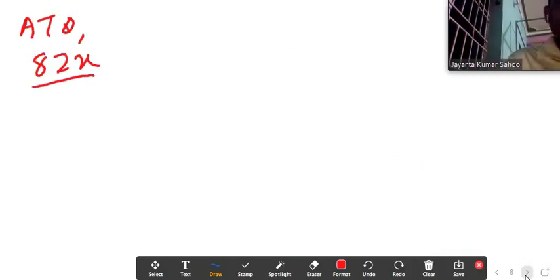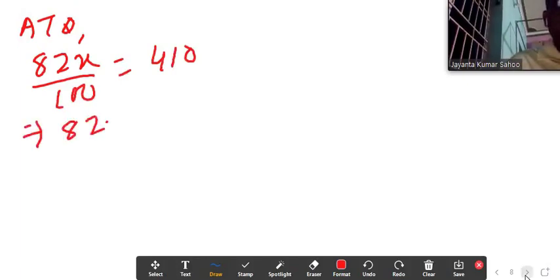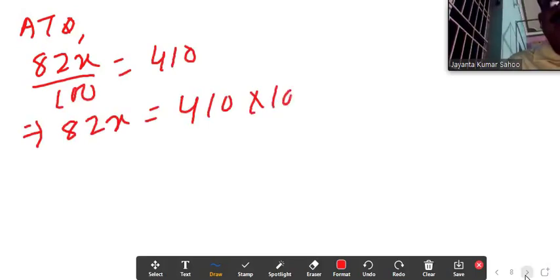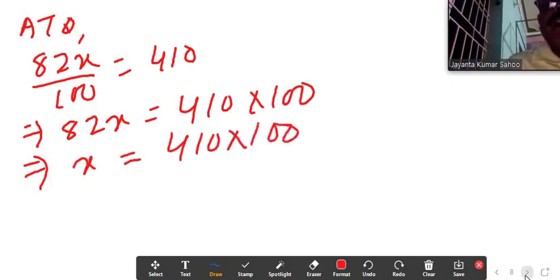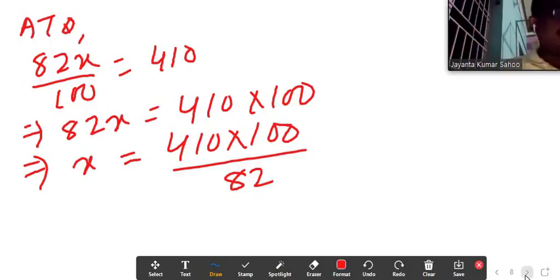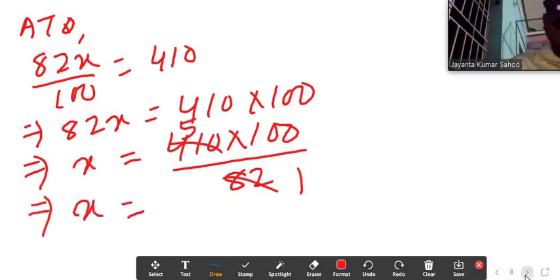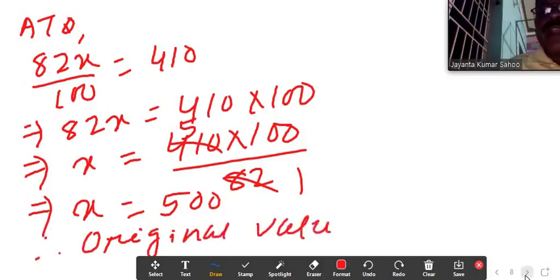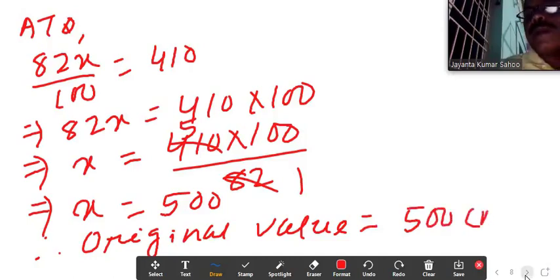According to the question, 82x by 100 equals 410, which implies 82x equals 410 into 100, so x equals 410 into 100 divided by 82. 82 ones are 82, 82 fives are 410, so x equals 500. Therefore the original value equals 500. Answer.